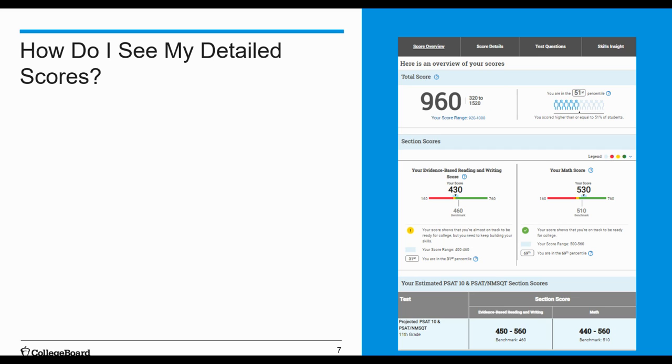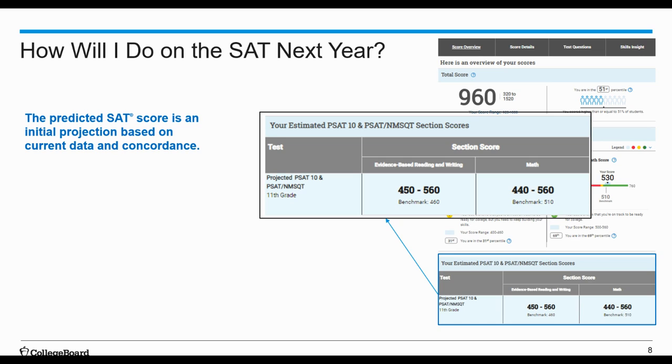So if you look at the slide, a score of 960 means that IMA performed better than 51% of students nationally. Her evidence-based reading and writing score is in the 31st percentile, and her math is in the 69th percentile. And you'll be able to see all of this on your score report as well.